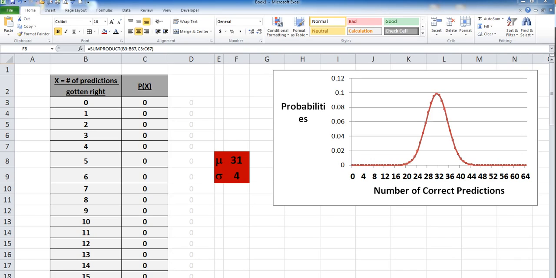So, in order for me to be convinced that she was actually doing something interesting, my next question is, at least how many endorsements would she have had to have gotten correct in order for me to believe that she was doing better than guessing? Well, if 23 to 39 is considered the range of usual, anything outside of that would be unusual. So if she was getting below 23, I'd think that she was doing worse than guessing. I would think that she was intentionally picking the wrong people. But if she was getting 40 or more, that's when I would say, okay, I'm going to start paying attention to what she's doing now. So that's the answer to the last one.